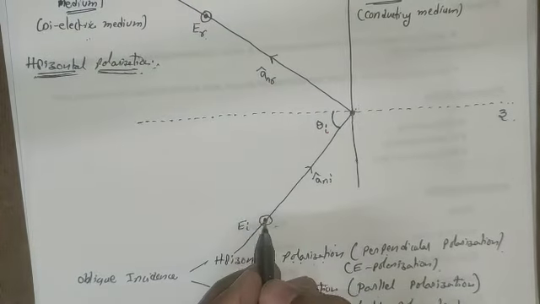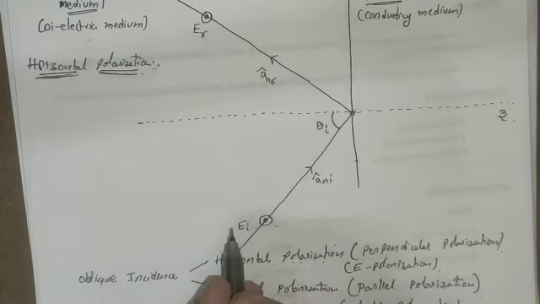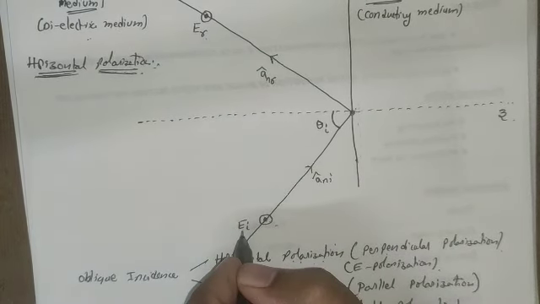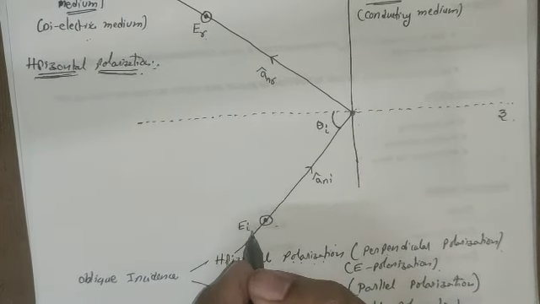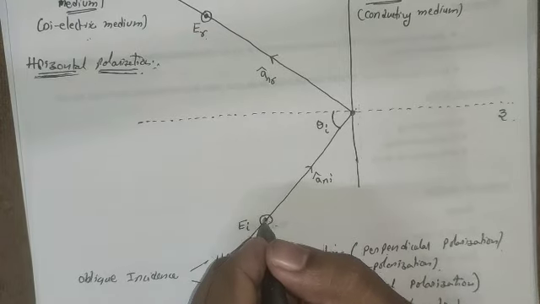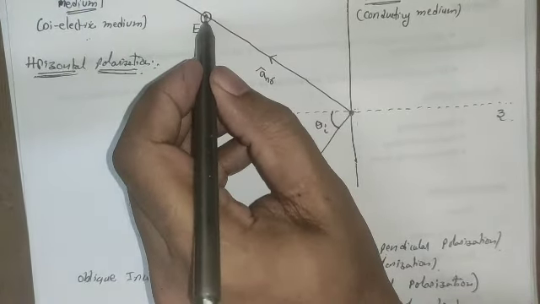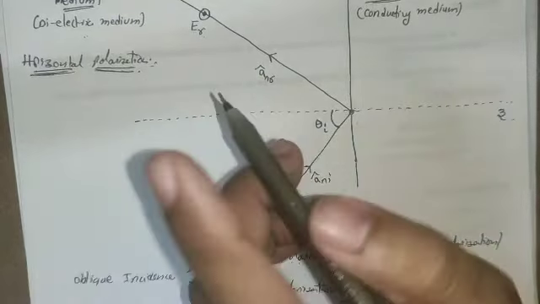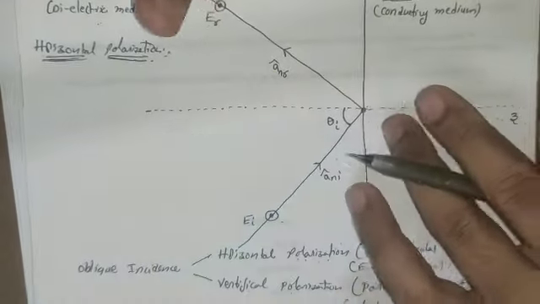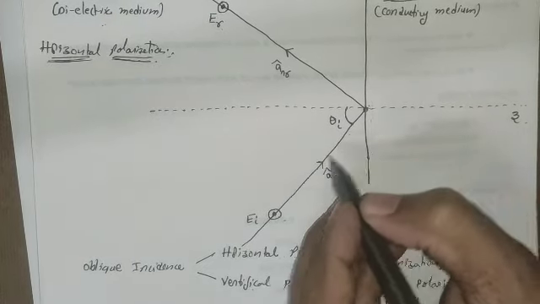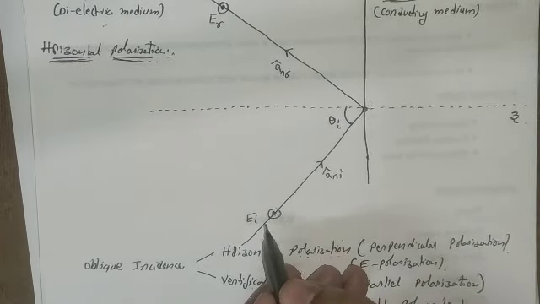If you are considering parallel polarization, that means the magnetic field is perpendicular to the plane of incidence, whereas here the electric field is perpendicular. What if the magnetic field is perpendicular? Then during the reflection, the direction of the magnetic field is opposite. You have to remember this point. Based upon this, the direction of the magnetic field should be determined.